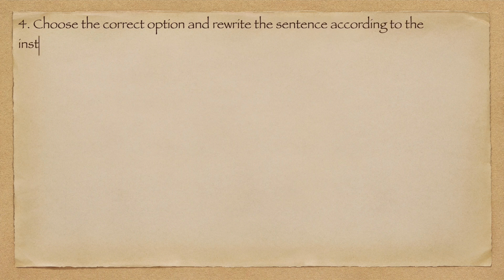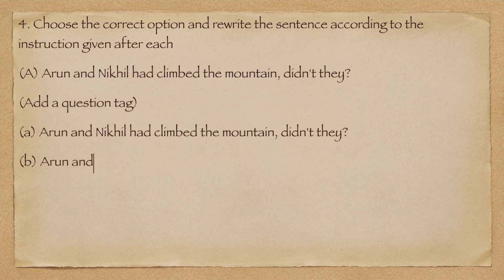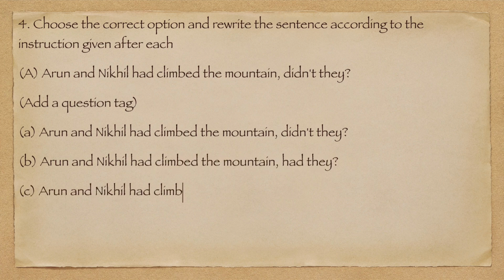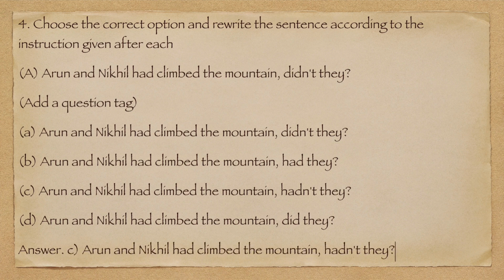4. Choose the correct option and rewrite the sentence according to the instruction given after each. A. Arun and Nikhil had climbed the mountain, didn't they? Add a question tag. A. Arun and Nikhil had climbed the mountain, didn't they? B. Arun and Nikhil had climbed the mountain, had they? C. Arun and Nikhil had climbed the mountain, hadn't they? D. Arun and Nikhil had climbed the mountain, did they? Answer. C. Arun and Nikhil had climbed the mountain, hadn't they?